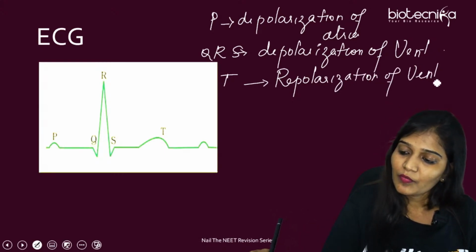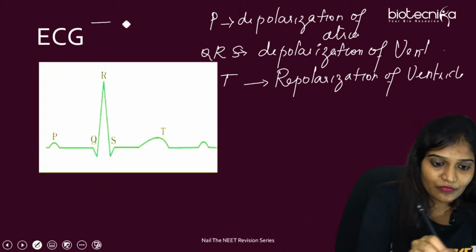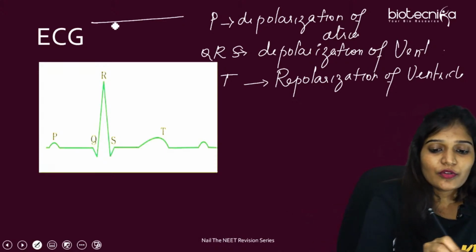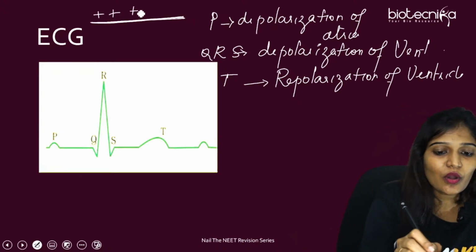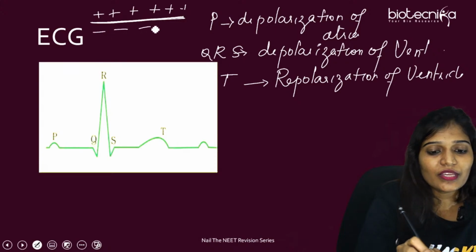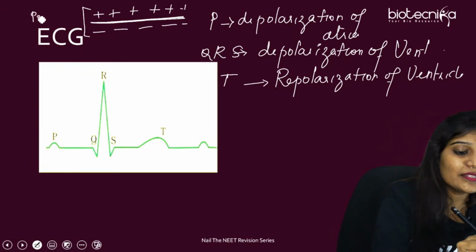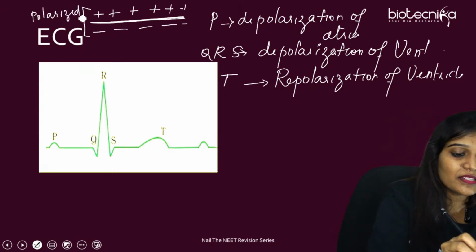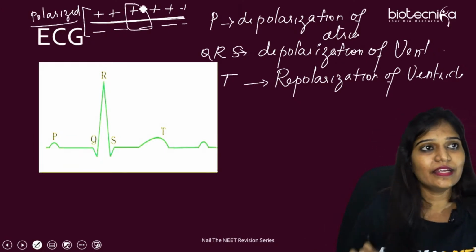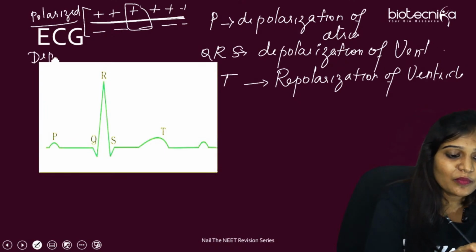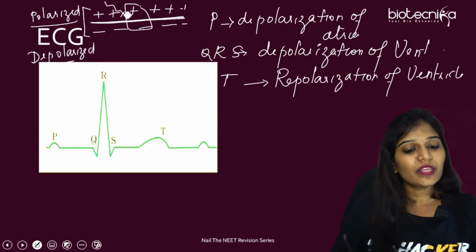Okay, let's first understand what is polarization, depolarization, repolarization. Very easy. First, this is going to be the cardiac muscle membrane, you can say. It usually has positive charge on the outer surface and negative charge on the inner surface. This is based on the sodium potassium concentration. This is called a polarized membrane, where positive charge is present outside and negative charge is present inside. As soon as sodium moves inside, it becomes depolarized. When will this happen? When they get a stimulus. If somebody comes and stimulates them, then what exactly happens?